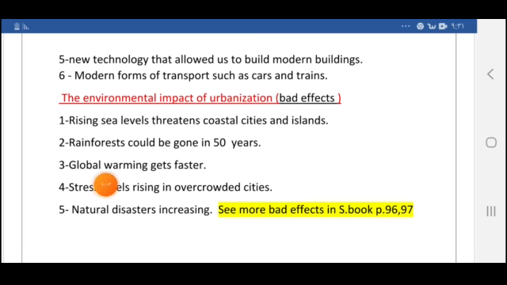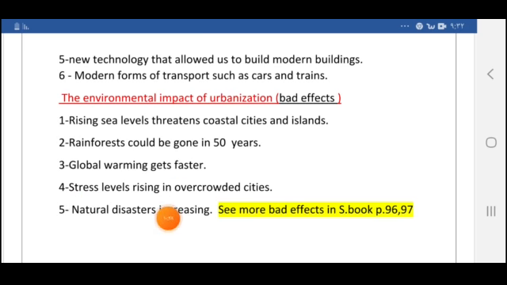Also, global warming gets faster. Of course, you know what is global warming? It means that the earth is getting warmer every year because we started to have a lot of carbon dioxide. Stress levels rising in overcrowded cities. What's the meaning of stress? People are stressed. They face troubles and problems. Their life has become so fast. All this causes stress. Natural disasters increasing.